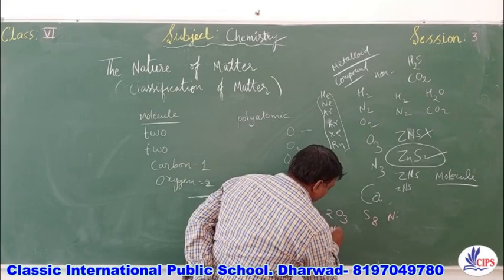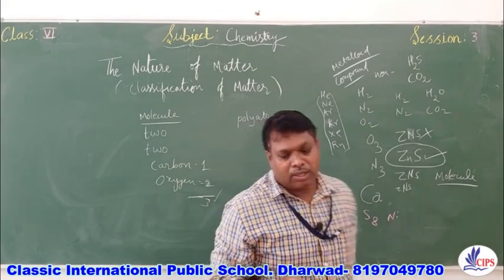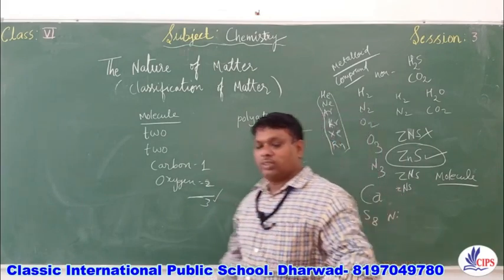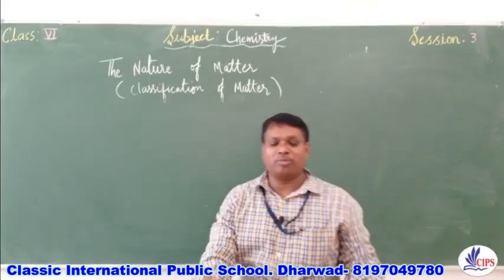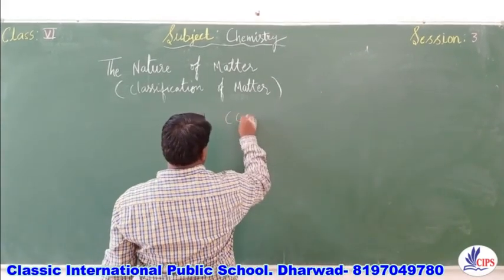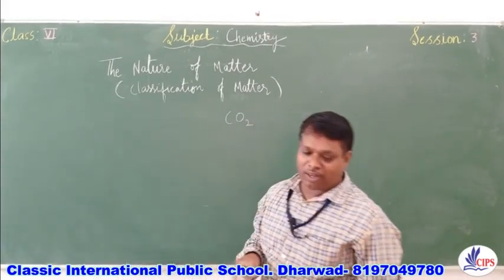N2, 1 molecule of nitrogen. So these are represented. Write down the formula of the following compounds. Next question, children. Write down the formula of the following compound: carbon dioxide. So CO2. Formula of carbon dioxide.